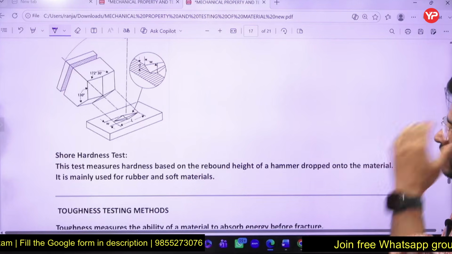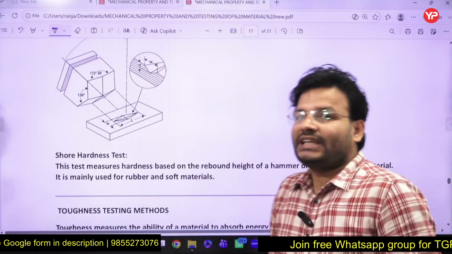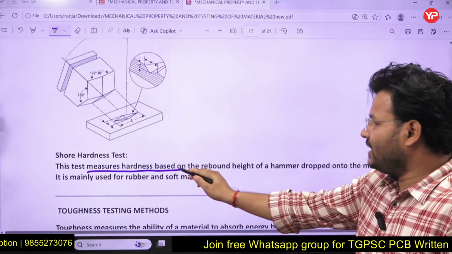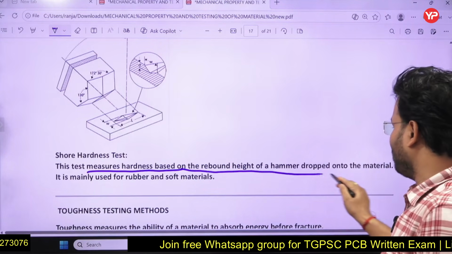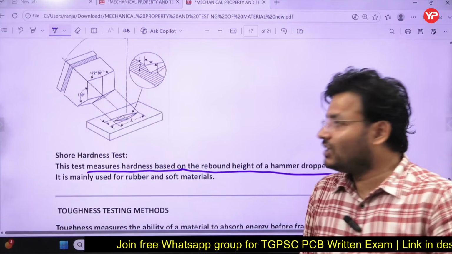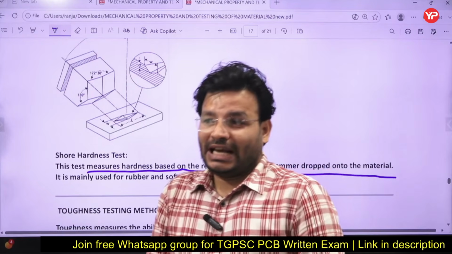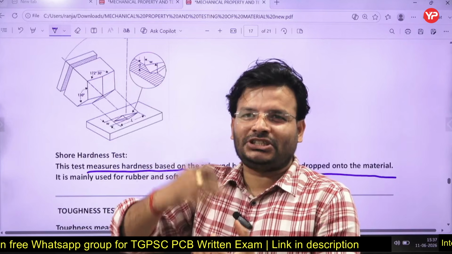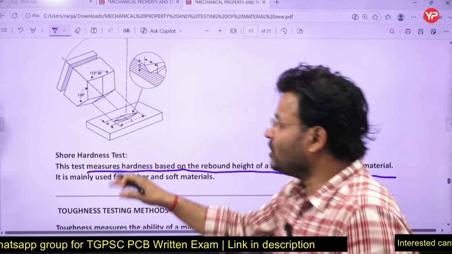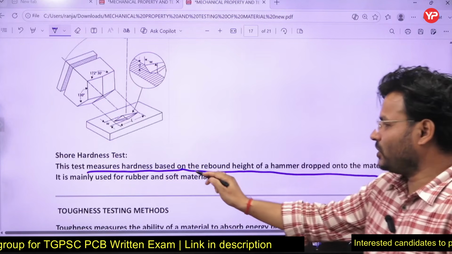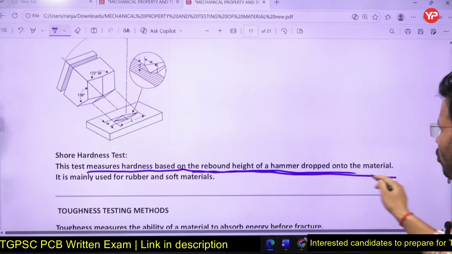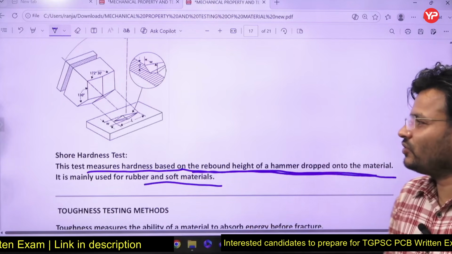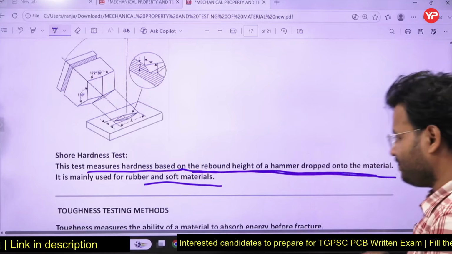Okay. Next is what? Shore hardness test. Those are all the methods of hardness test. This test measures the hardness based on the rebound height of a hammer dropped onto the material. That thing is also going to be asked: in which test do I measure the hardness on the basis of rebound? So it will be the Shore hardness test. Keep in mind that is the important point. Rebound height of hammer dropped onto the material. It is mainly used for rubber and soft material. Generally, you are going to use the Shore hardness test.